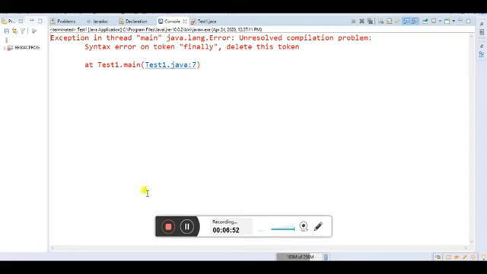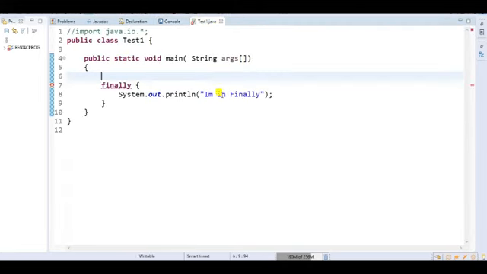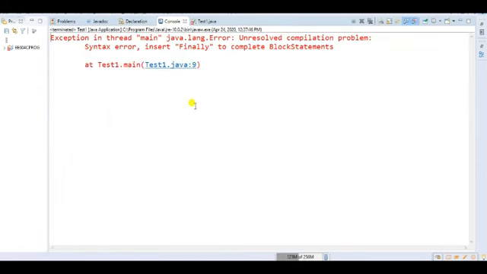Exception in main thread, java.lang.Error, unresolved compilation problem, syntax error on token finally, delete this token. So I got an error at finally, where this is the location, the stack trace location. I have already discussed how to do that. If I use only try, that is also not a valid combination.